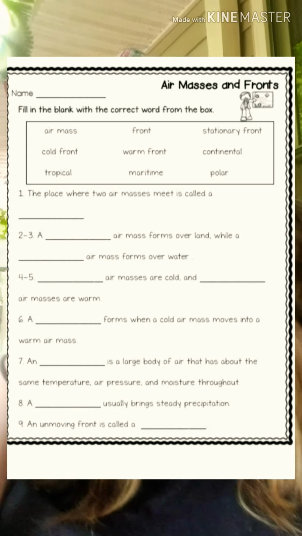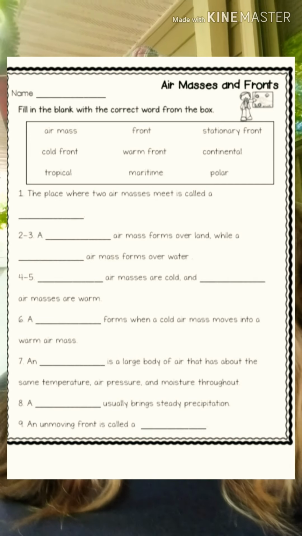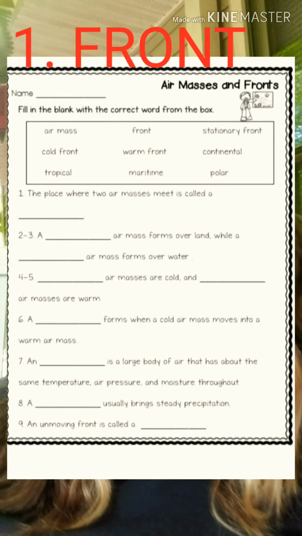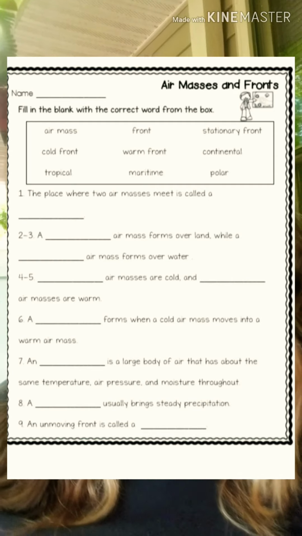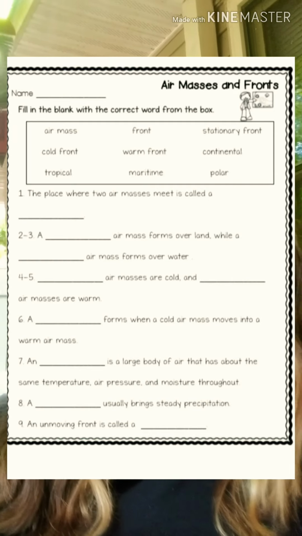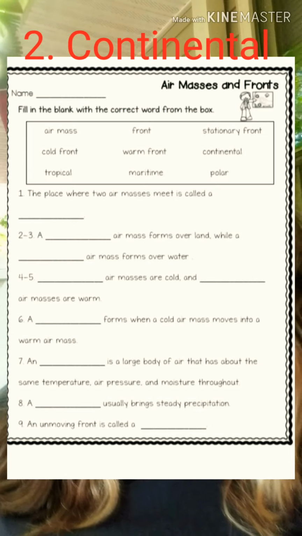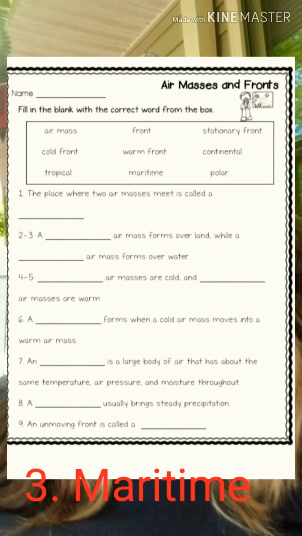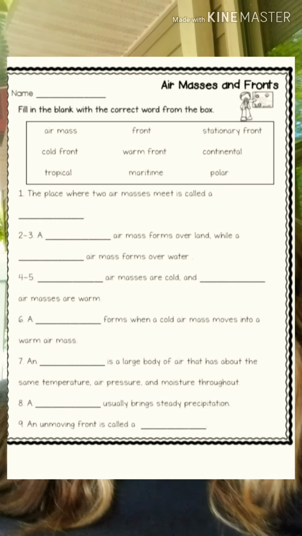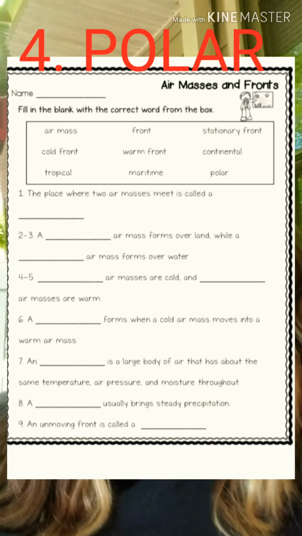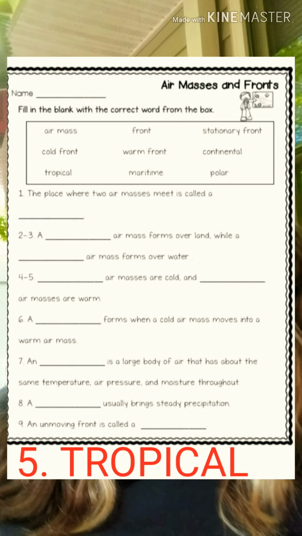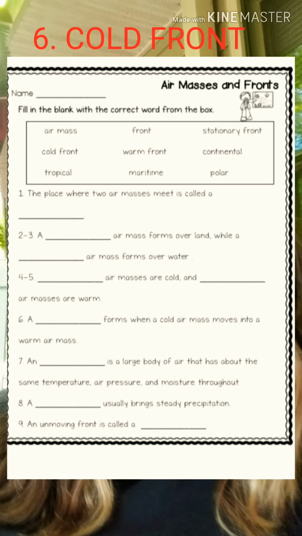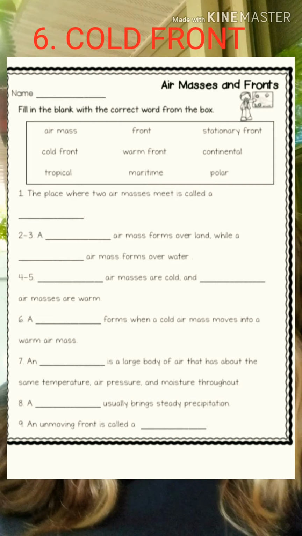So number 1, the place where two air masses meet is called a front. A front is the correct answer. For numbers 2 and 3, because they go together on the sentence there, a continental air mass forms over land while a maritime air mass forms over water. Numbers 4 and 5. Polar air masses are cold and tropical air masses are warm. Number 6. A cold front forms when a cold air mass moves into a warm air mass.